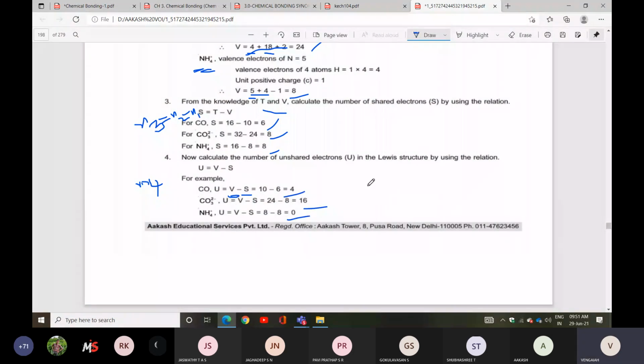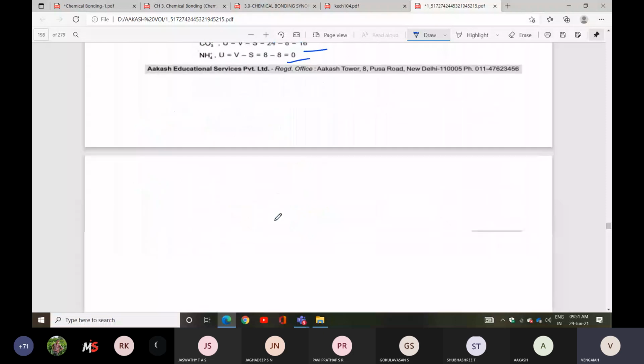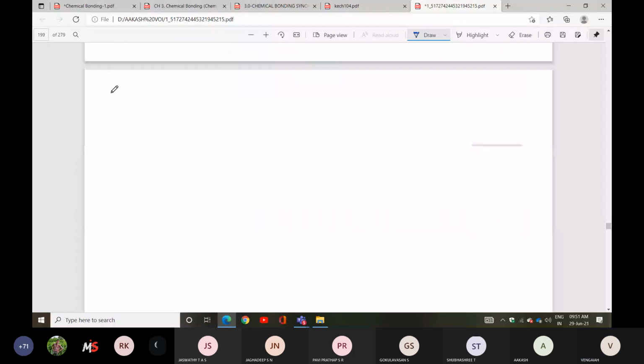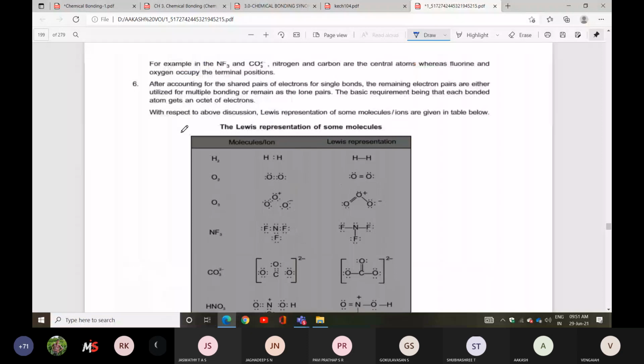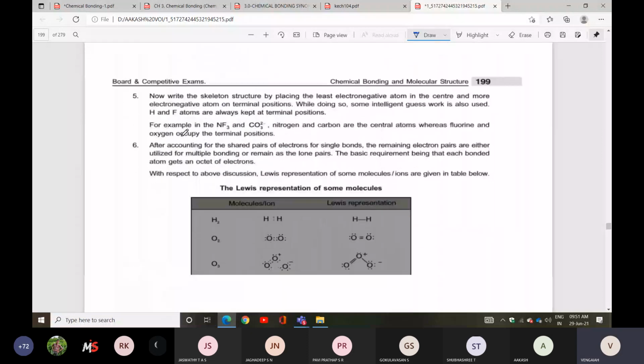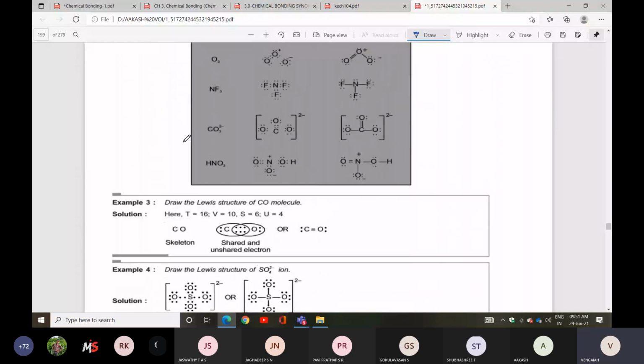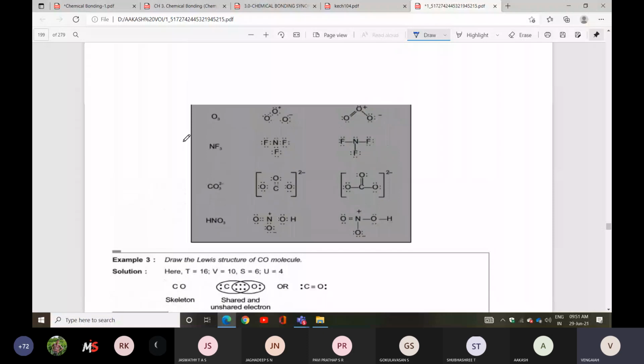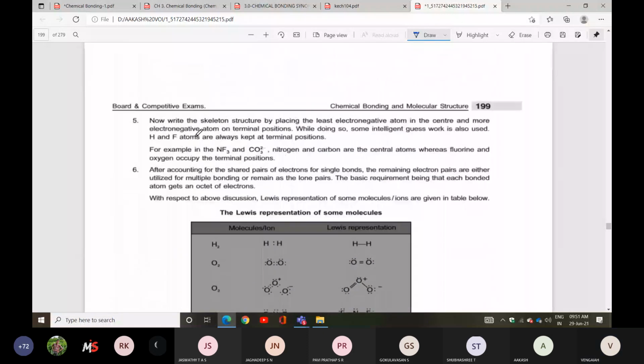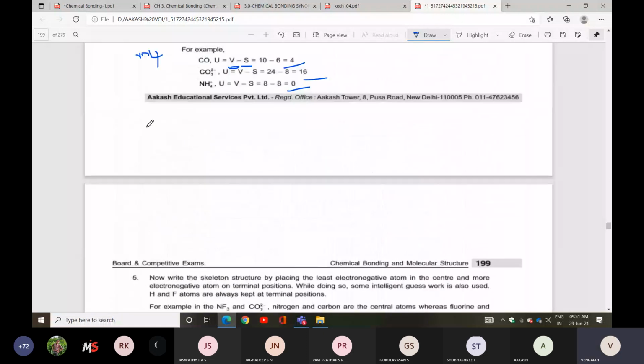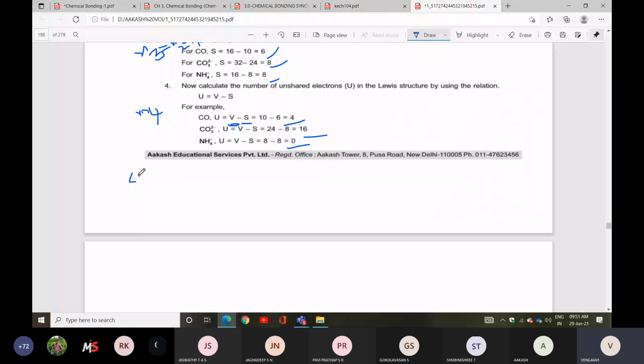Clear? Yes. Now you can see how we can draw the structures. Three compounds will be given: CO, CO3 minus 2, and NH4 plus.